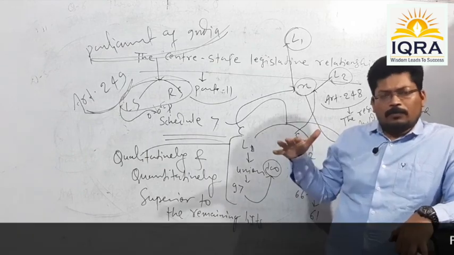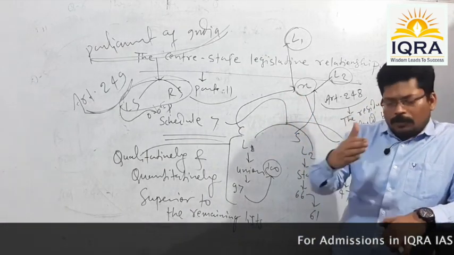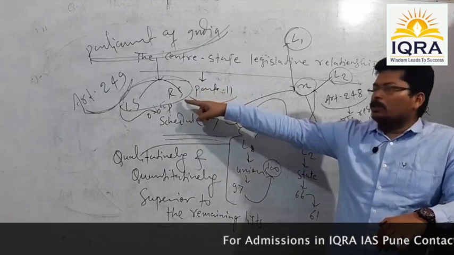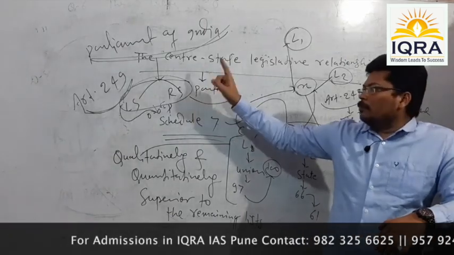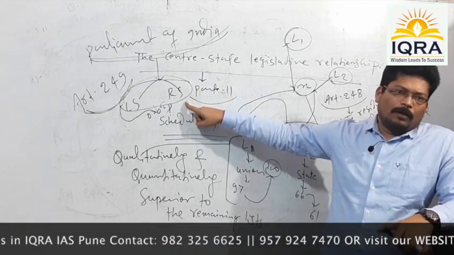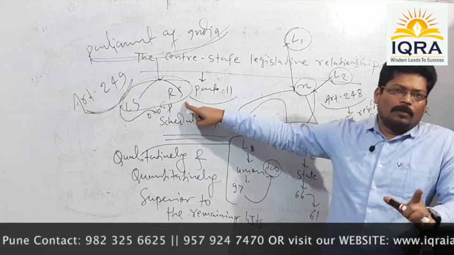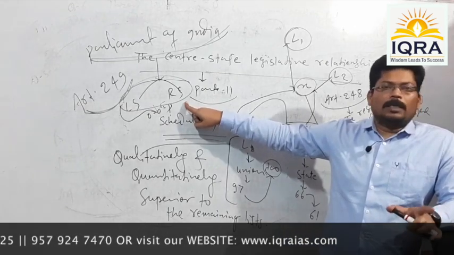And what is that procedure? First of all, a resolution to that effect shall be introduced in the Rajya Sabha. That resolution needs to be passed with a special kind of majority. And what is that special majority? A majority of not less than 2/3 of the total number of members present and voting.